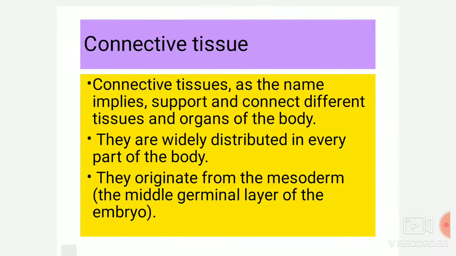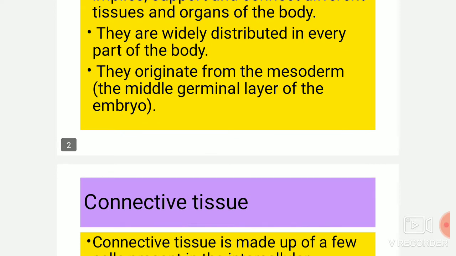Students, today we will discuss tissue. In this we will discuss connective tissue. Connective tissue, as the name implies, supports and connects different tissues and the organs of the body. They are widely distributed in every part of the body. They originate from the mesoderm. So the origin of the connective tissue is from the mesoderm, as the muscular tissue was having.